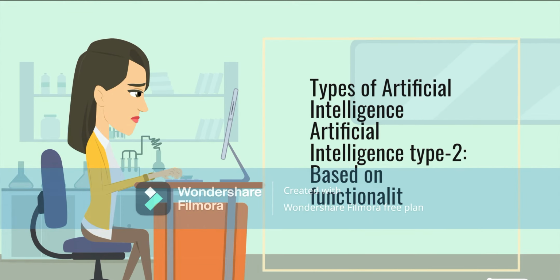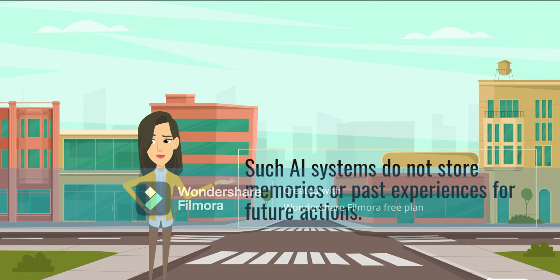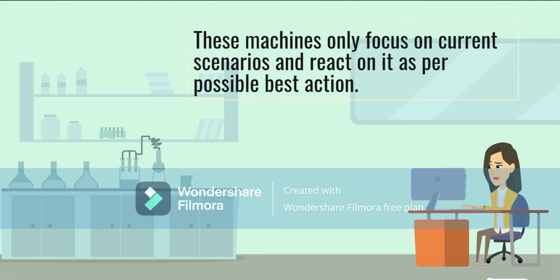Types of artificial intelligence. Artificial intelligence type 2, based on functionality. Such AI systems do not store memories or past experiences for future actions. These machines only focus on current scenarios and react on it as per the best possible action.